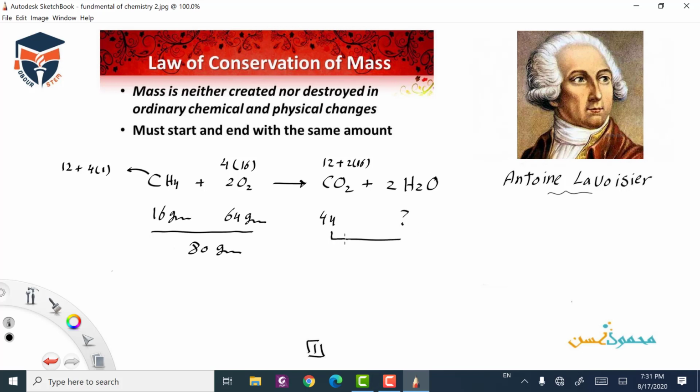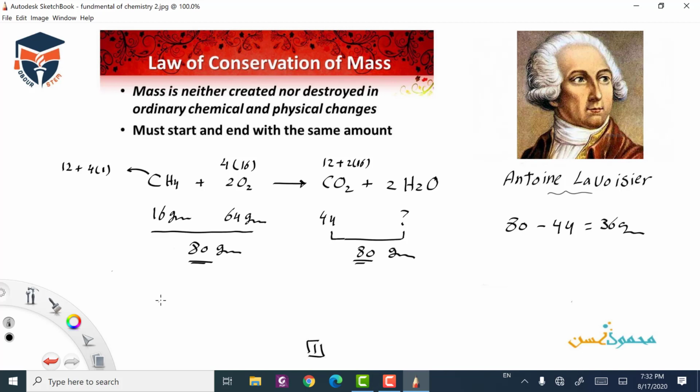So what is the mass of the water? It will be 80 subtract 44, the mass of the carbon dioxide, giving us 36 gram of water. So from this we'll find there is no change in the mass, it is still constant. The mass of the reactant must equal the mass of the product after the end of the reaction, but we'll find that there is only a rearrangement of the atoms, or the formation of bonds.